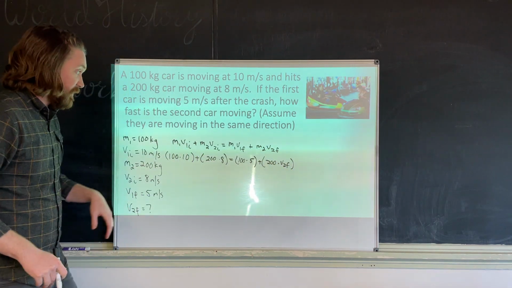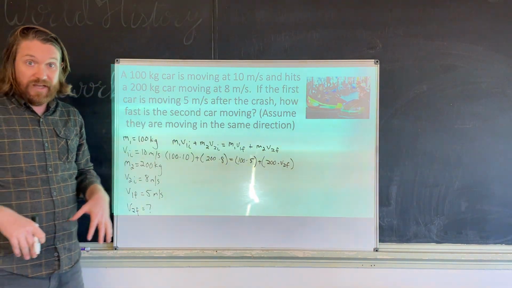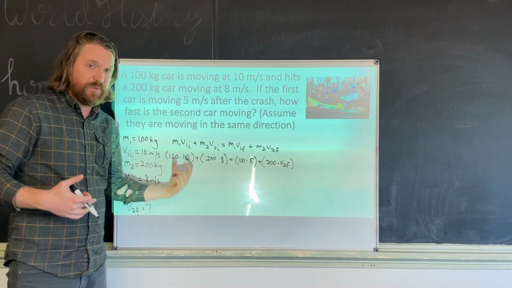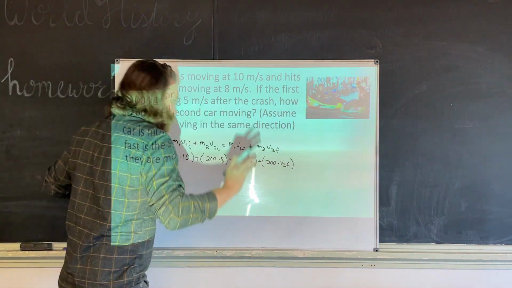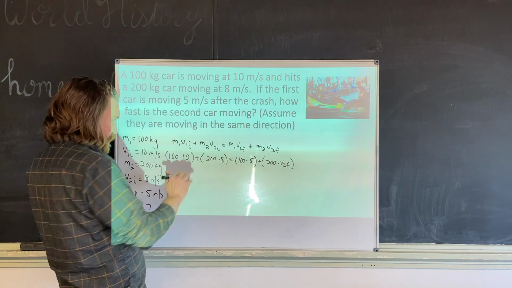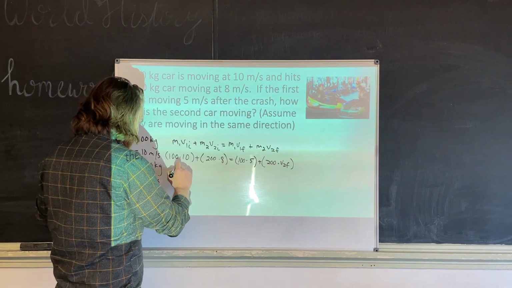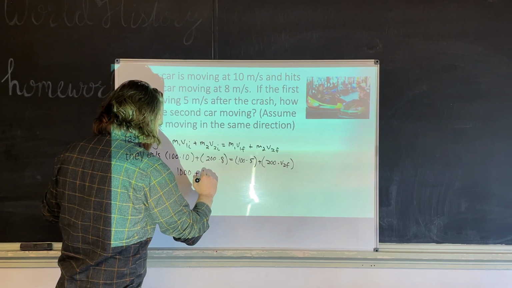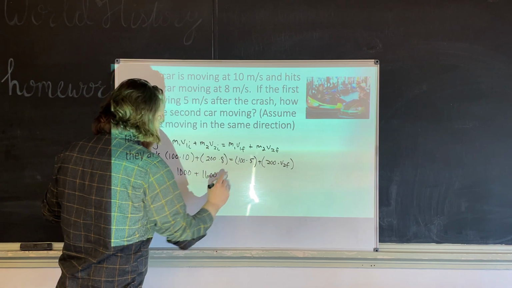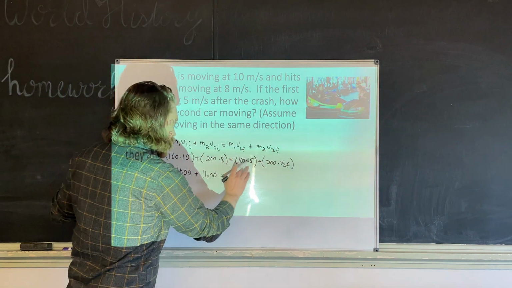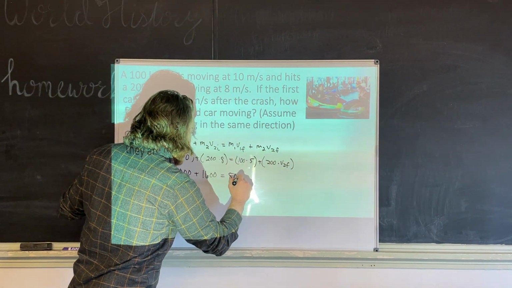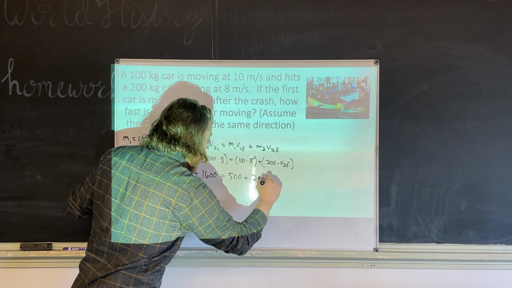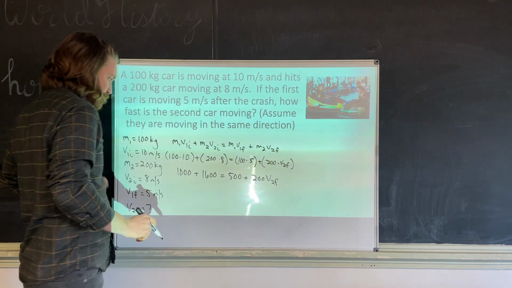All right, a lot of stuff going on here. And remember, always do the parentheses first, PEMDAS. So we're going to do this multiplication first. I'm not going to use a calculator for this. I'm just going to do this in my head. 100 times 10 is 1,000, plus 200 times 8 is 1,600. 100 times 5 is 500, plus 200 times V2F is 200 V2F.